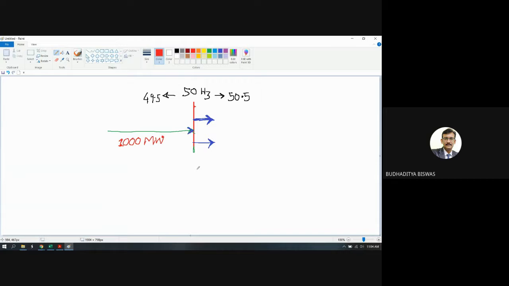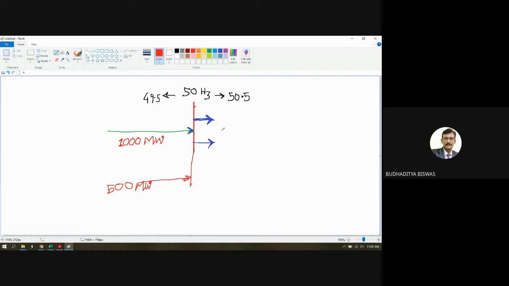But the problem is this. To understand, I draw another power plant which has a maximum capacity of 500 megawatt, and it tries to generate the maximum 500 megawatt. So every power plant was trying to generate its maximum amount, because the more electricity they generate, the more they are paid.